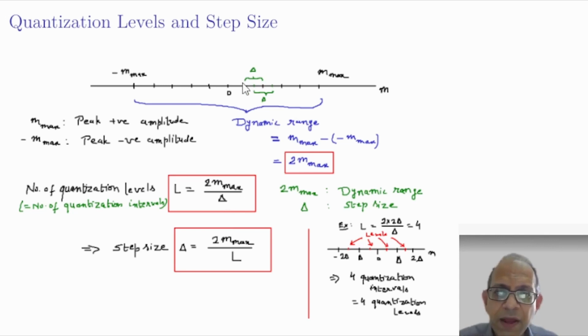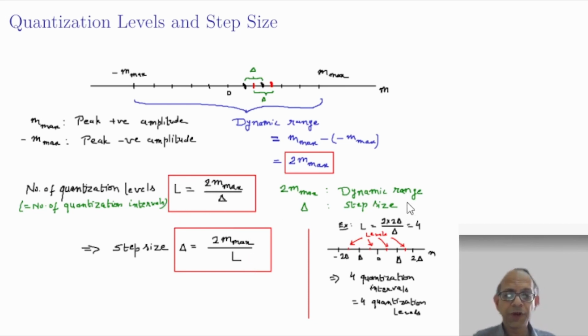You can see that whether you look at the length of the quantization interval, it is delta, or whether you look at the distance between two quantization levels, it is also delta, and therefore it is called a uniform quantizer. So L equals 2 m max by delta, or equivalently the step size can be computed in terms of L as 2 m max by L. Let us verify this through an example.